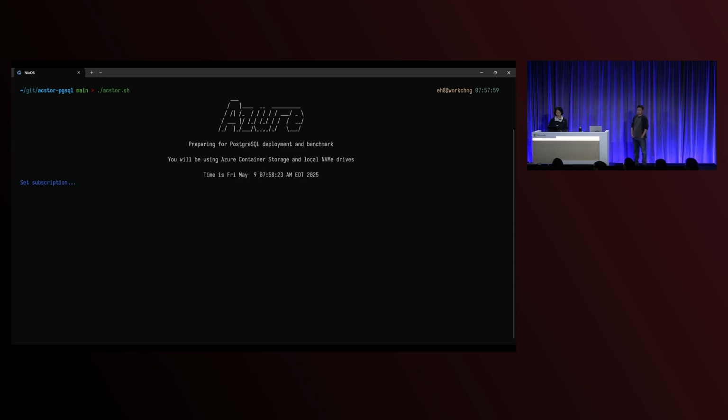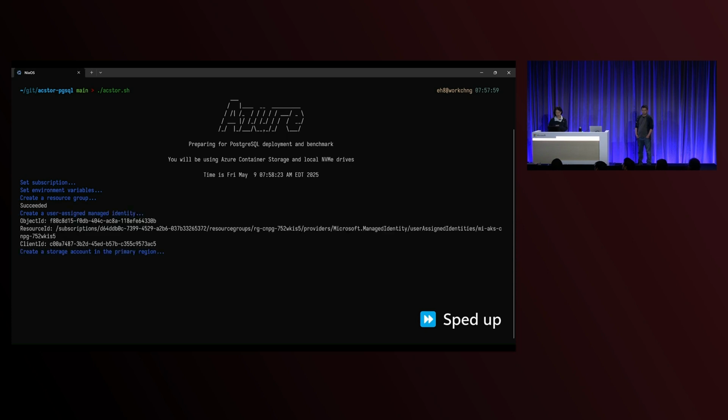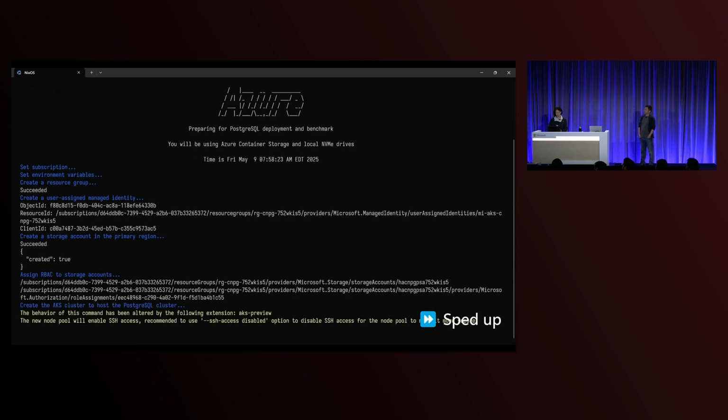Here, I am going to run a very simple shell script. Later we will share with you the link to this GitHub repo, so all of the demos we're sharing today, you will be able to reproduce right away. We'll send you all the links so that you can run it today on your Azure environment. What it does is first set up the resources, creating all the related resources as part of this. It assigns the user identities, creates the storage account you need to store your backup information, does the proper permission assignments, and creates the AKS clusters.